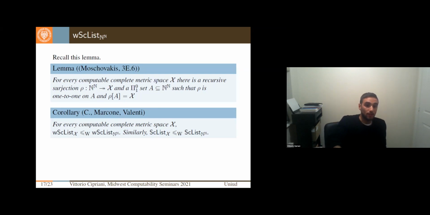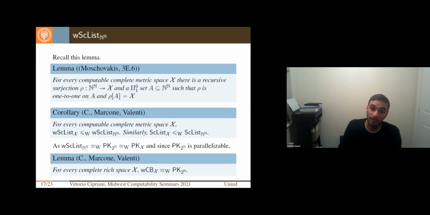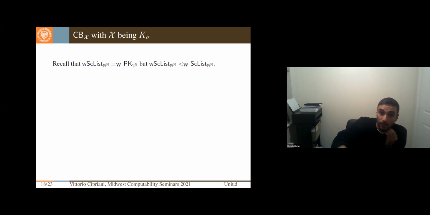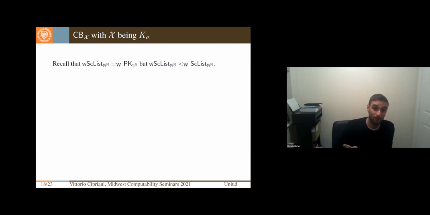Doing so, we immediately reach that the weak list is equivalent to PK_Cantor and to PK_X, and PK_Cantor is parallelizable. So in parallel we compute, on one side the perfect kernel, on the other the scattered list, and we get that for all spaces X that make sense to consider, Weak Cantor-Bendixson for X is equivalent to PK_Cantor, the perfect kernel in the Cantor space. Now recall that the weak scattered list was equivalent to PK_Cantor, but below the scattered list in the Baire space. So we cannot hope to have a straightforward result like this one for CB.